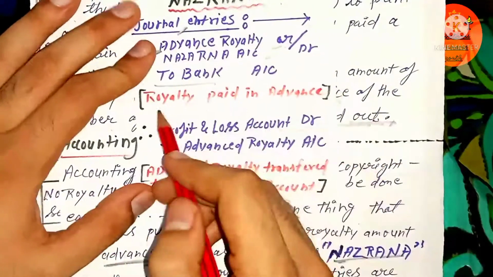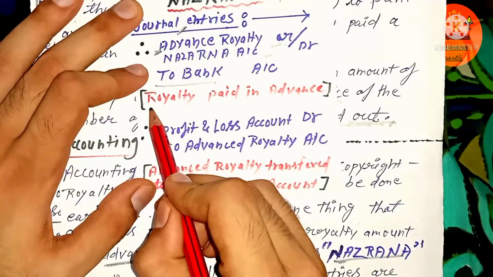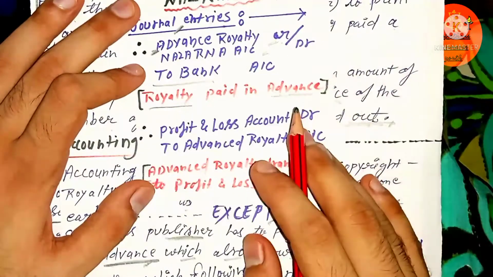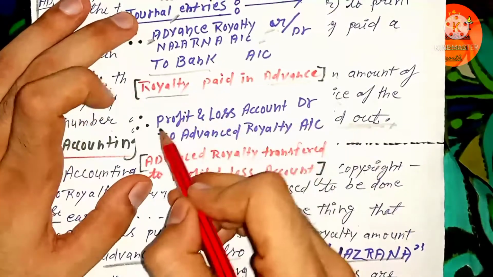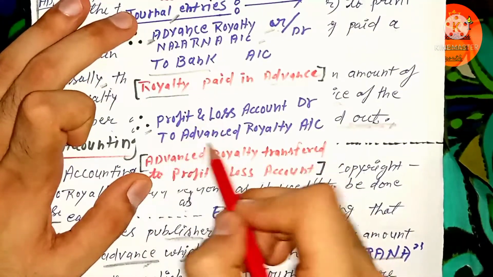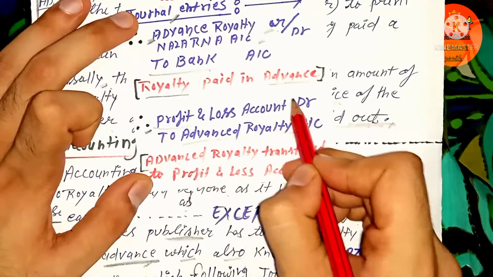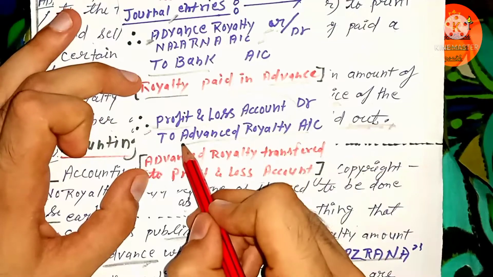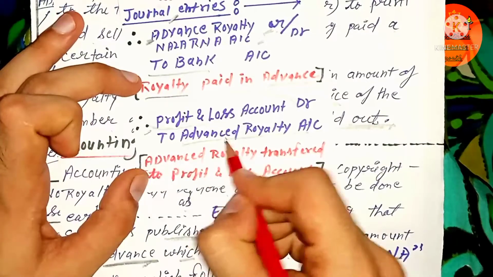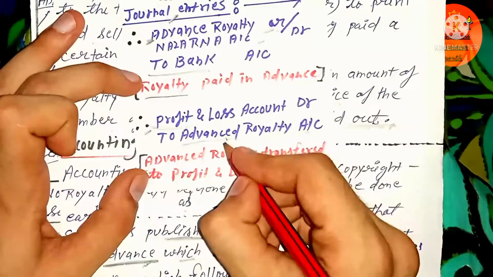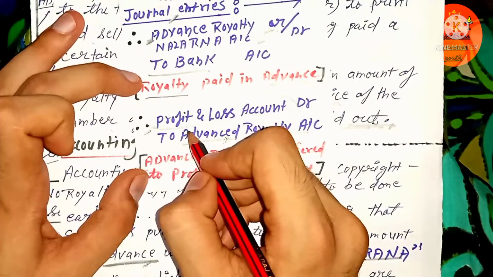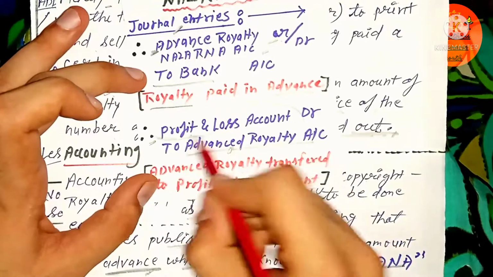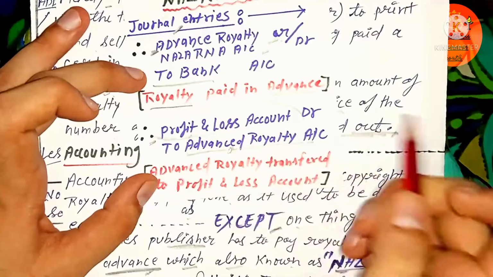Here you can see that the entry represents the amount of royalty paid in advance by the publisher to the author of that book. The publisher also has to charge that amount to the profit and loss account by debiting it to the P&L account. Considering this advance royalty or Nazrana amount as an expense, he has to charge that amount to the P&L account. So he will pass that entry: P&L account debit to the advance royalty or Nazrana.